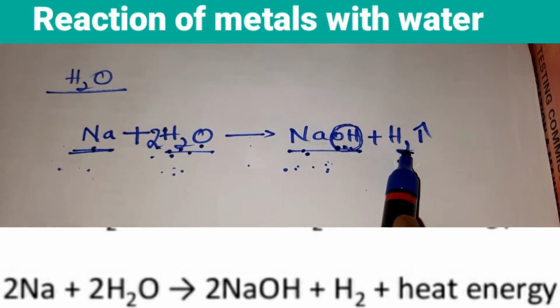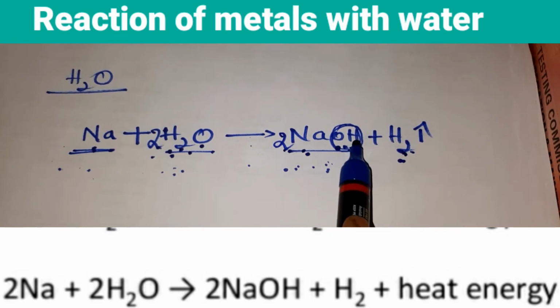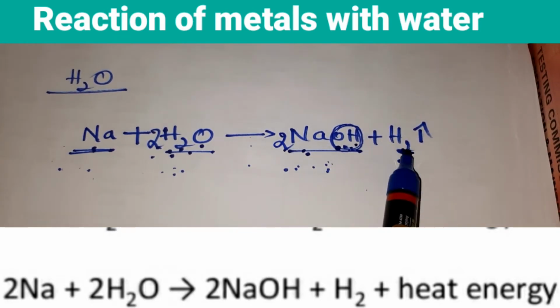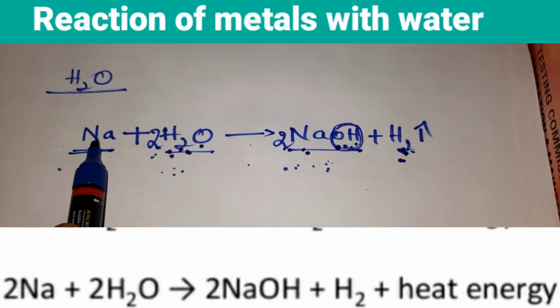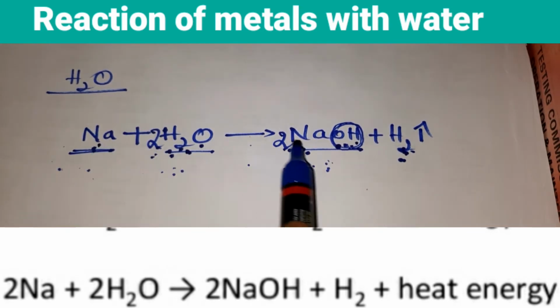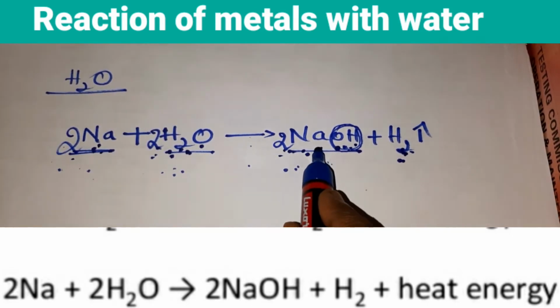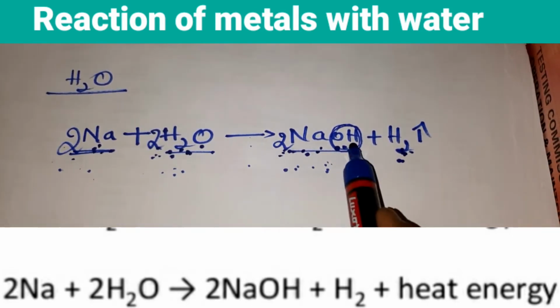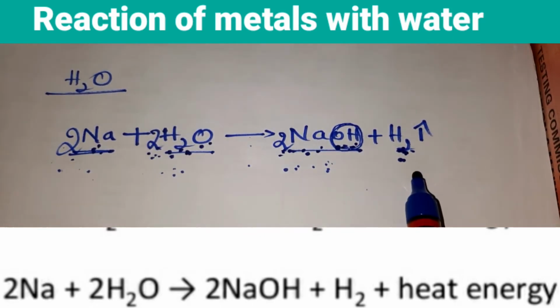But here you have 3. So add 2 here. So you get 2H and H2, 4 atoms of hydrogen. Here also you have 4 atoms of hydrogen. We'll see the equation. Here sodium you have 1, but here you have 2. So add 2 here. So 2Na, 2Na. 4H, 2H plus H2, 4. 2O, 2O. The equation is balanced.